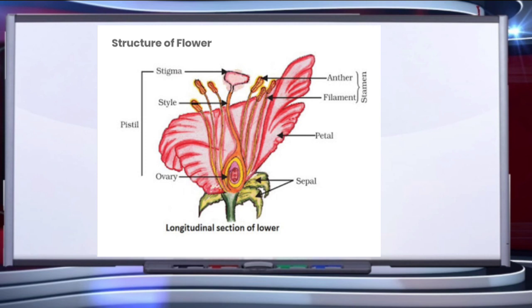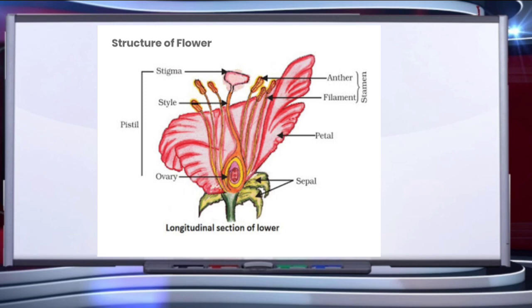The first whorl is calyx. It is the outermost whorl of green leafy structures, the sepals, which collectively form the calyx. The sepals protect the flower in bud condition. Next to sepals, there are variously colored and prominent structures called the petals. All petals together are called corolla. Petals attract the insects by their color and scent and thus aid insect pollination.